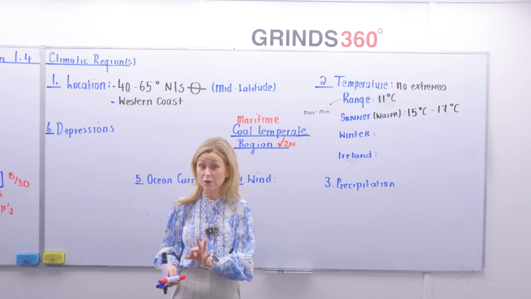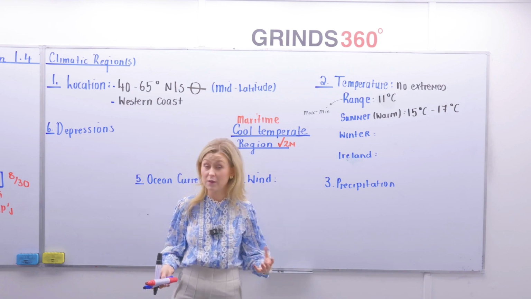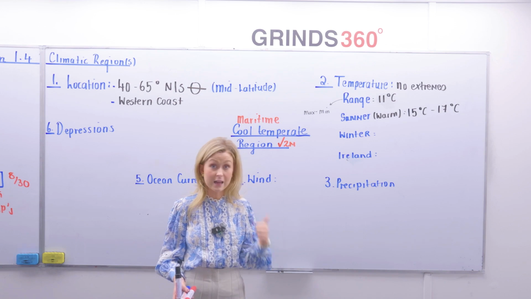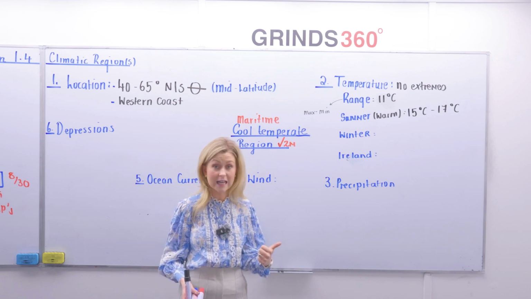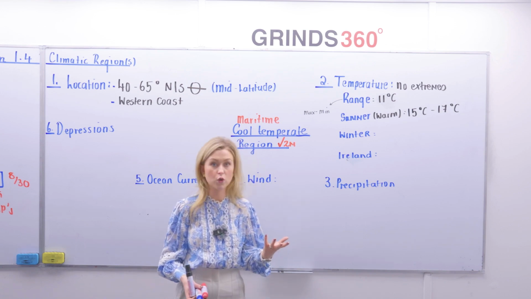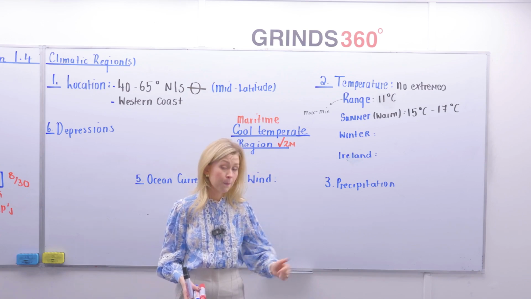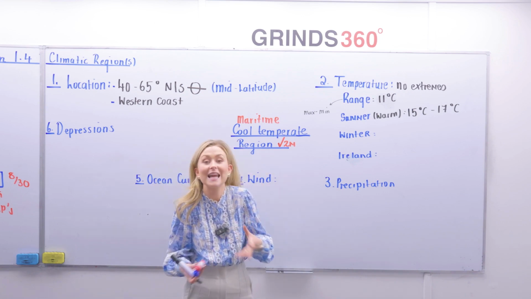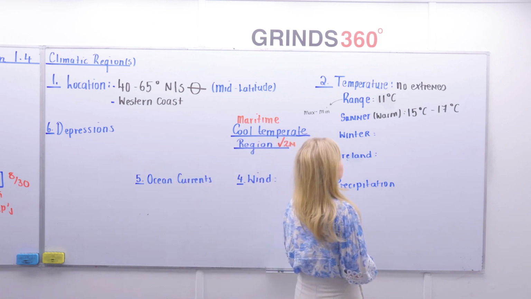There's three reasons for that. These reasons are going to be the same when we get to our Irish regions. We're not writing these down. Number one, the moderating influence of the sea. So that North Atlantic drift traveling in, the fact we're beside water. Number two, the low angle of the sun in the sky. And number three, the frequent cloud cover. That cloud cover acting as insulation, keeping in that heat.